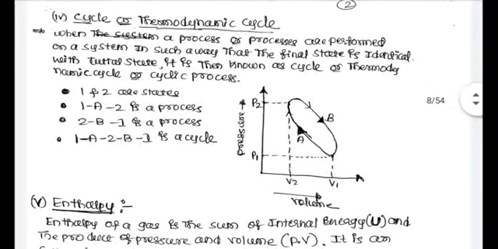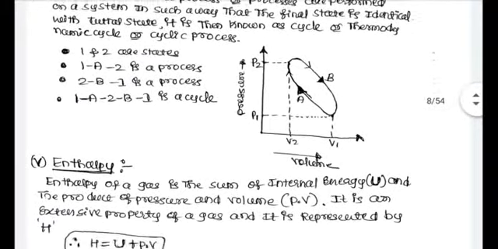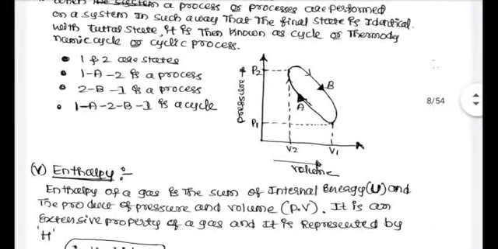So when we perform different processes on a system such that the final state and initial state are both the same, then it is known as a cycle or thermodynamic cycle. In this PV diagram you can observe 1 and 2 are states, and 1A2 is a process.